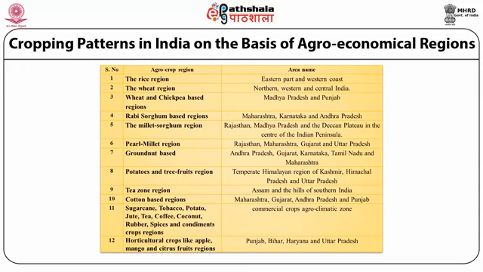Therefore, the region comes under the category of millet sorghum region. Again, Rajasthan, Maharashtra, Gujarat and Uttar Pradesh are also famous for the cultivation of millets, that is, the region commonly called the pearl millet region. Groundnut, which is considered a cash crop, is mainly cultivated in Andhra Pradesh, Gujarat, Karnataka, Tamil Nadu